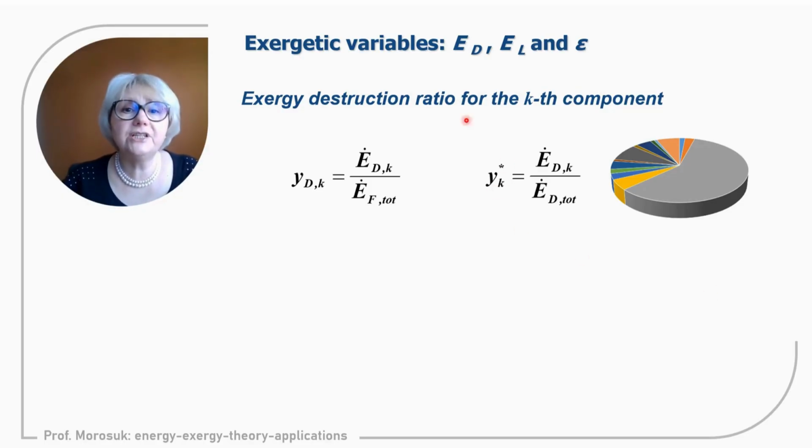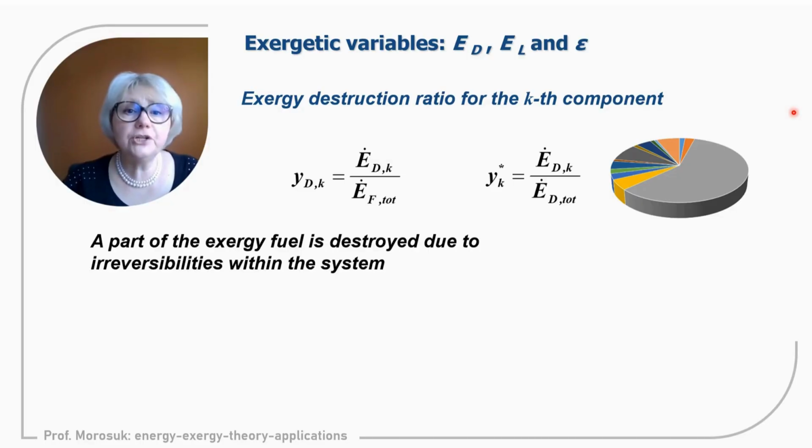We have the exergy destruction ratio within the component, and we have two equations. One equation is exergy destruction within the component over exergy of fuel for the overall system.